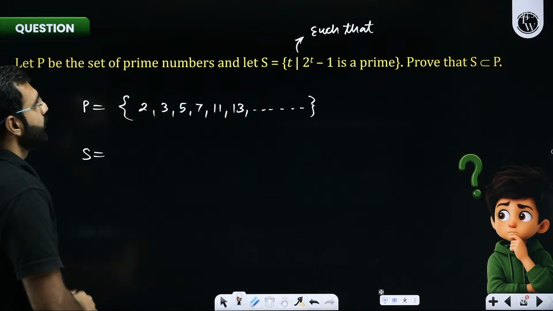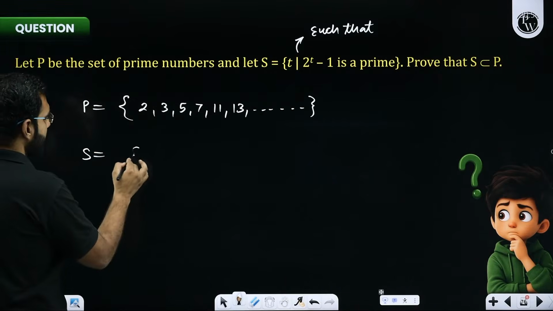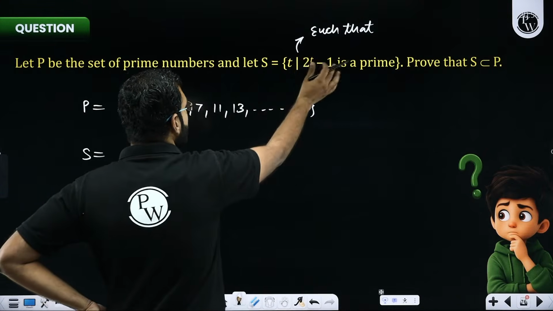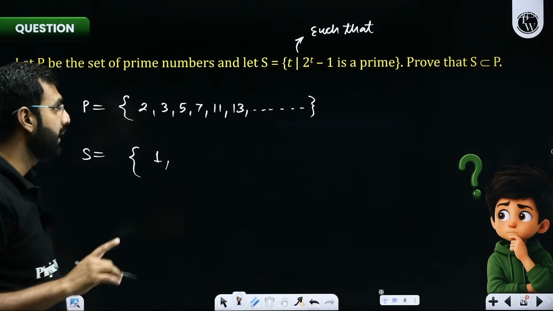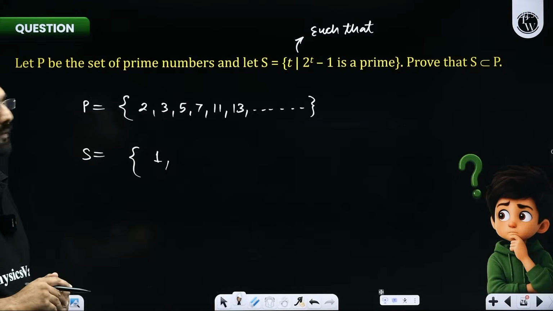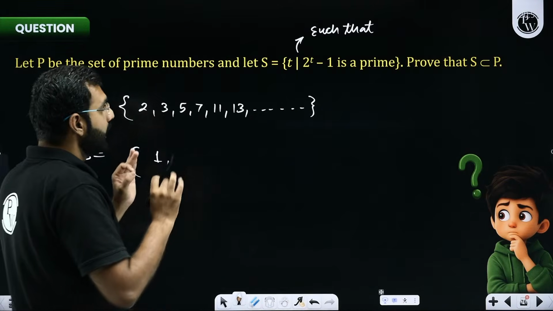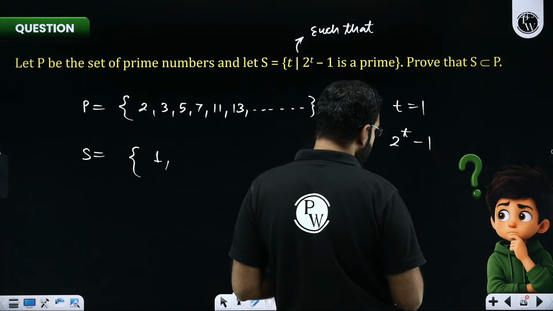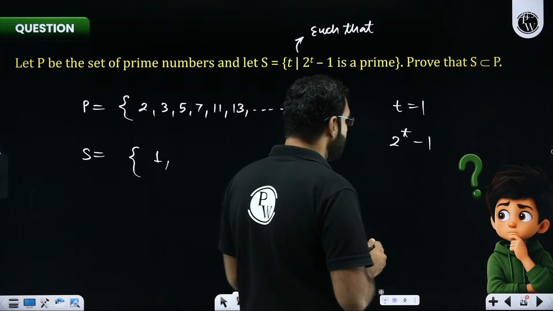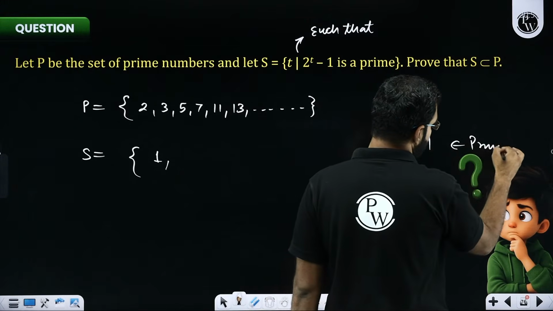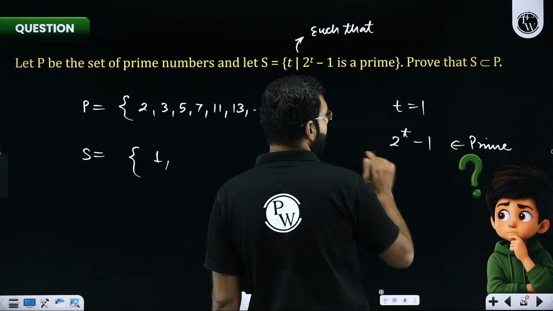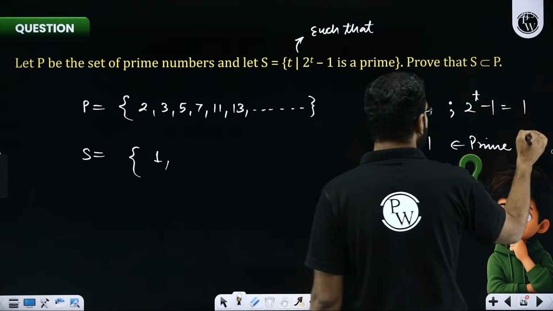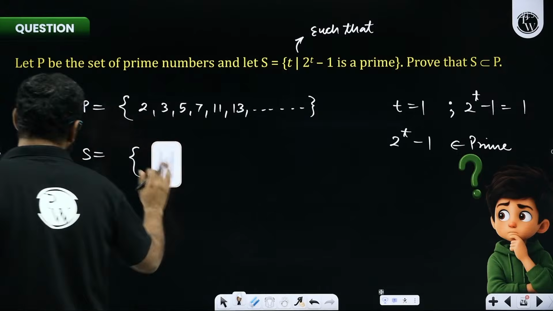Let's verify it. So here, if I take t as 1, so 2 to the power 1 is 2, 2 minus 1 is 1. So first element is 1, but is this 1 a prime? I repeat, I took t as 1, and for which I took 2 to the power t minus 1, which I checked, and I needed to check whether 2 to the power t minus 1 is prime or not. So when I took t as 1, I looked at the value of 2 to the power t minus 1, which I received as 1. So 1 is not prime, so 1 will not be an element of my set.